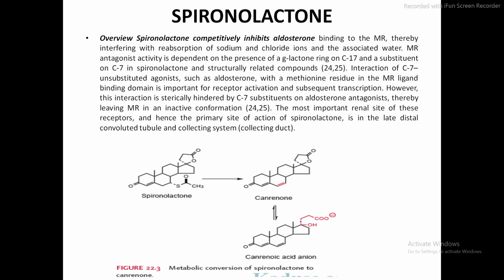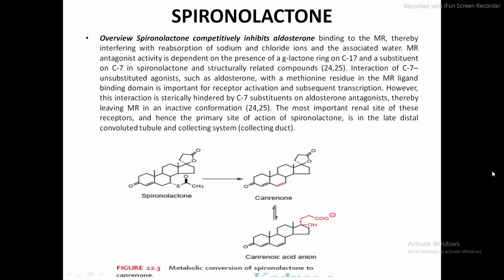Then the next, the first agent of our mineralocorticoid receptor antagonists is the spironolactone. Spironolactone competitively inhibits aldosterone by binding to the mineralocorticoid receptor, right? And thereby it interferes with the reabsorption of the sodium and the chloride ion and associated water.